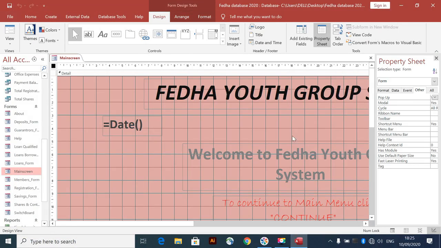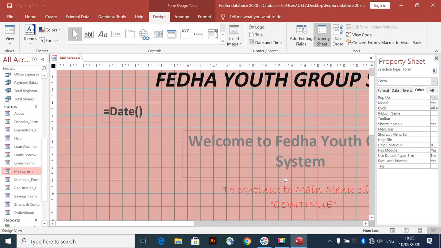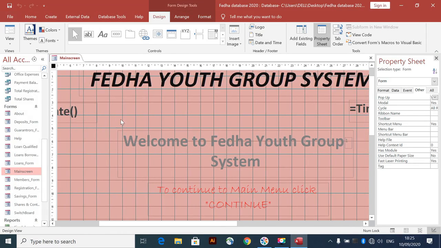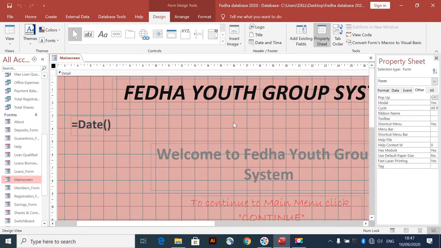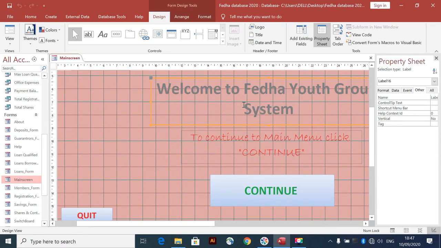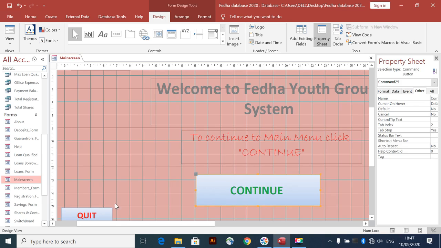Okay, so if you want to make your main screen look good, just come in here and just this is the name. Obviously this is the name of the project, this is the text which I applied a bold. Okay, these are text also. All these are buttons.